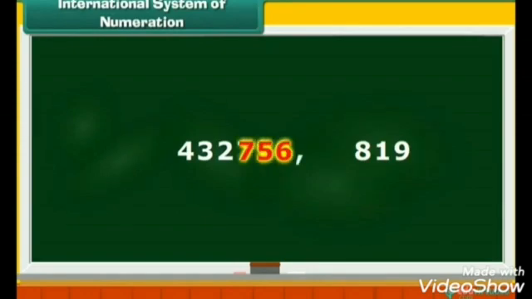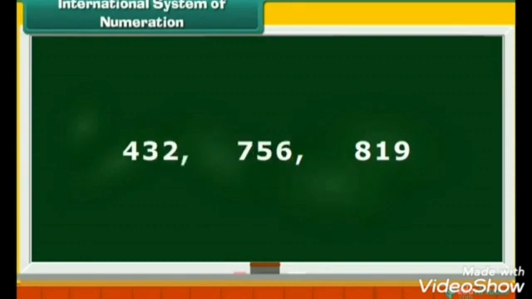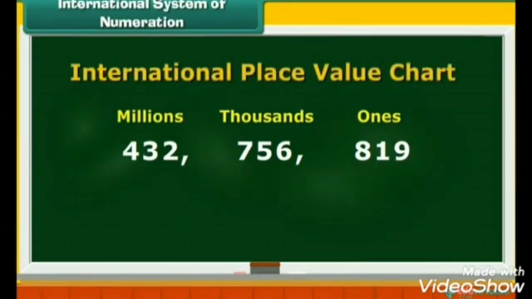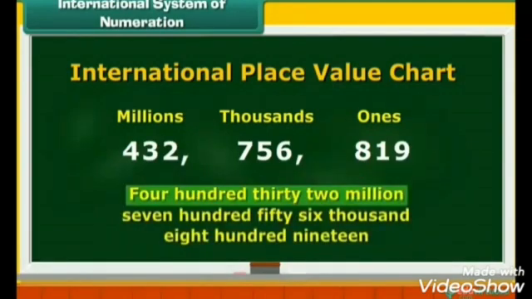Then we count three more digits and place a comma before 7. Thus, we have three groups: ones, thousands, and millions. This is the International Place Value Chart. Now, let us read the number from left. It is